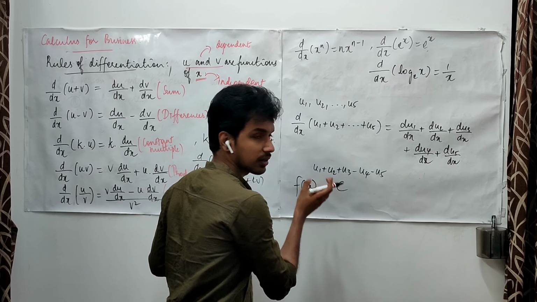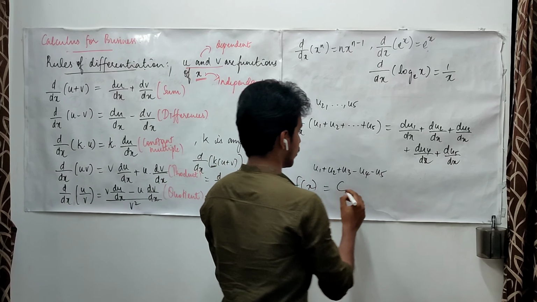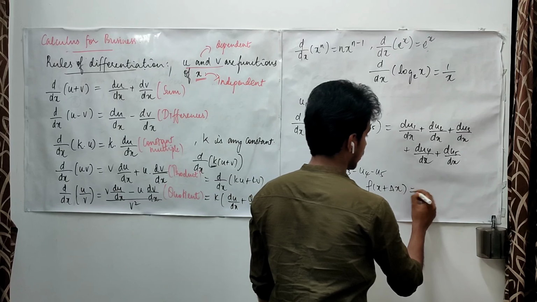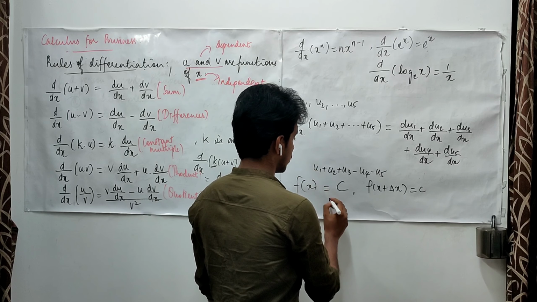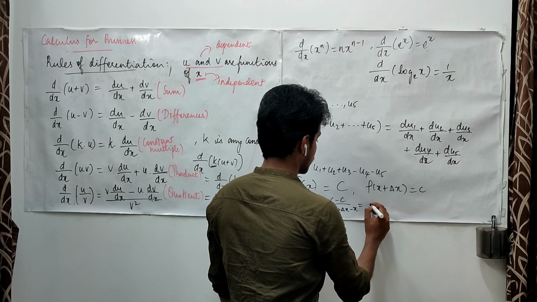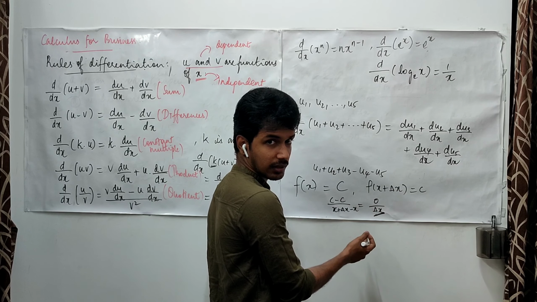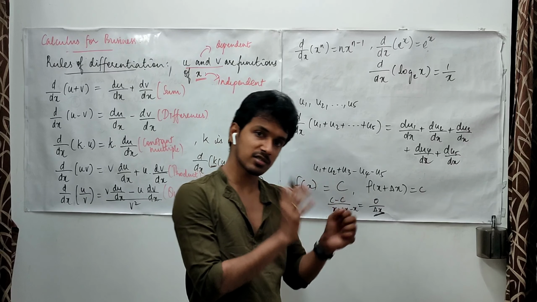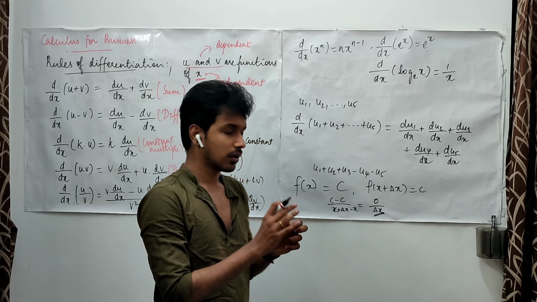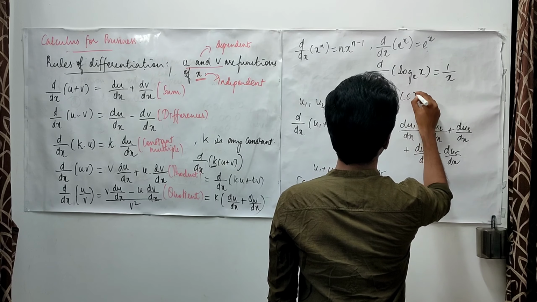Now what is the rate of change that is happening to this? If you see your x plus delta x, whatever x you give, you are going to get the c only. So it is going to be simply c. So this would be c minus c upon x plus delta x minus x, right? So this is 0 upon delta x. Whatever is the value of this delta x, we are going to make this delta x as small as possible, but we are not telling this delta x is 0. So whenever this happens, this is going to be 0. Therefore, d by dx of any constant is 0.